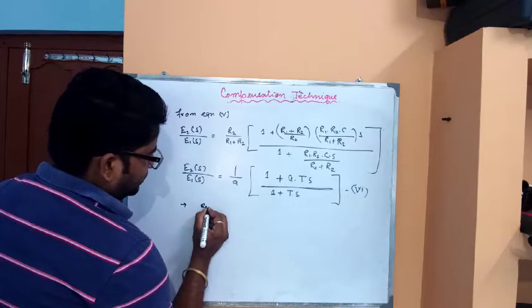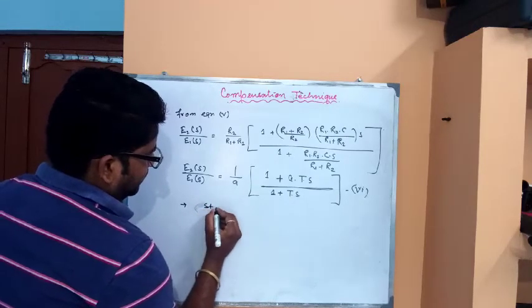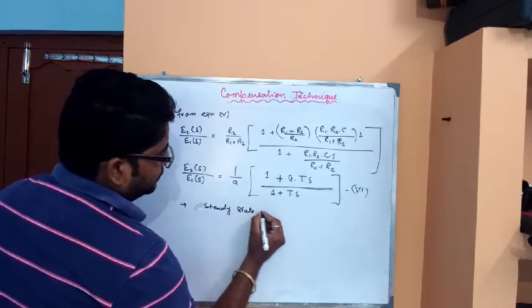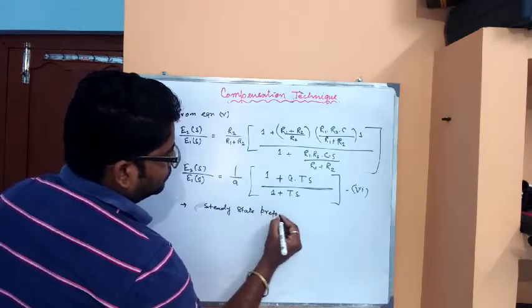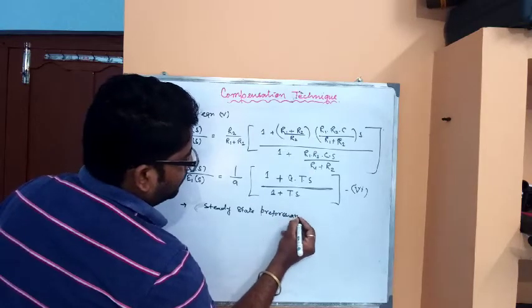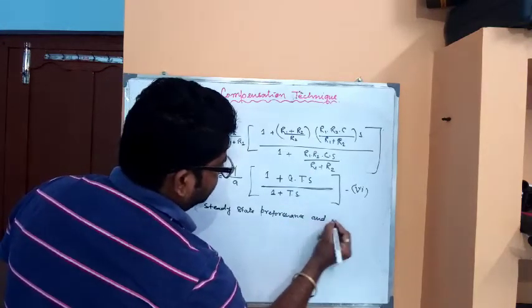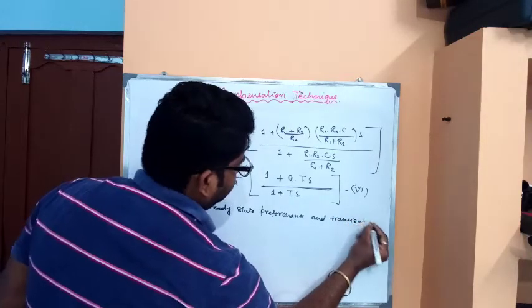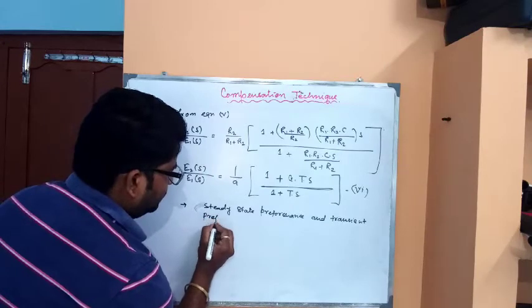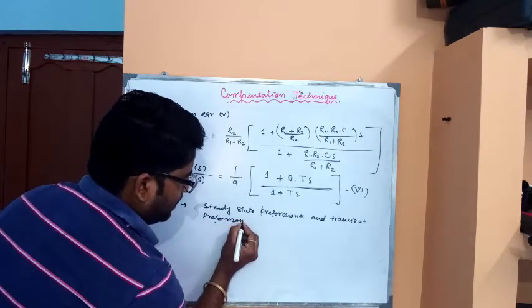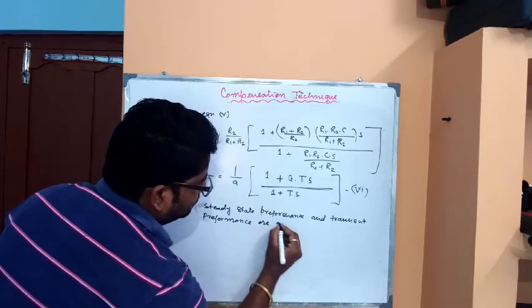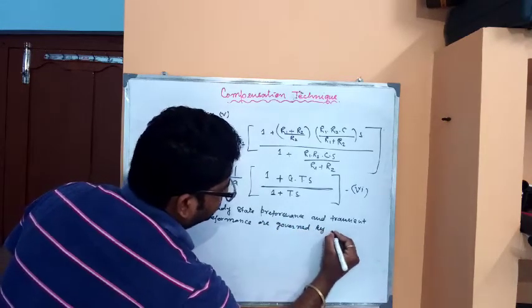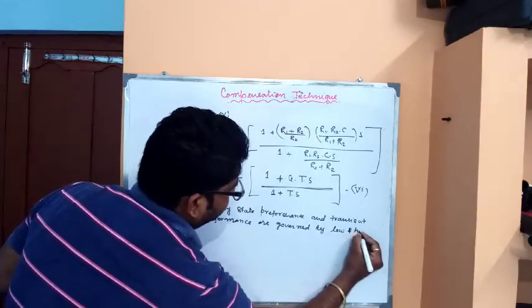So ESS, or steady state performance, and transient performance are governed by low and high frequency respectively.